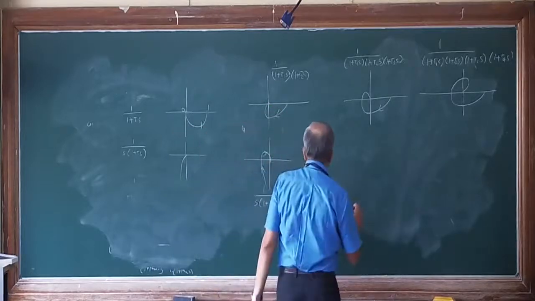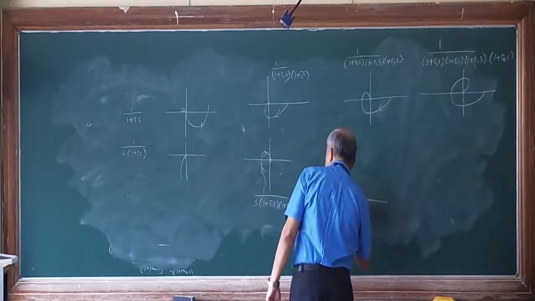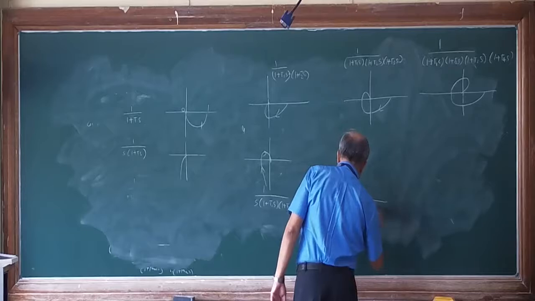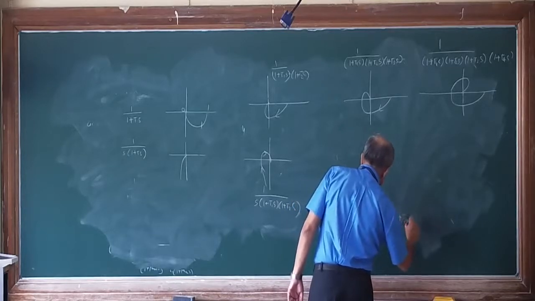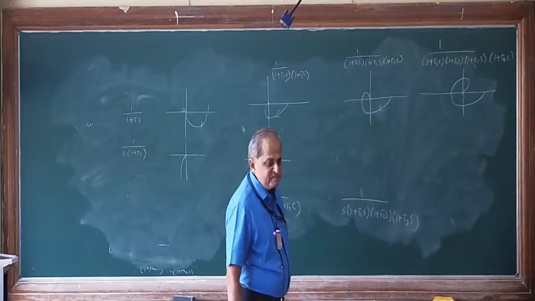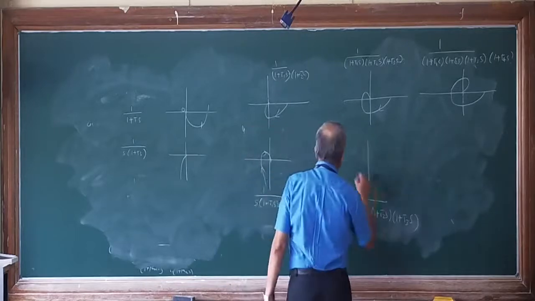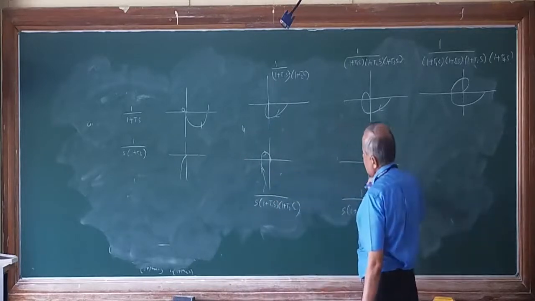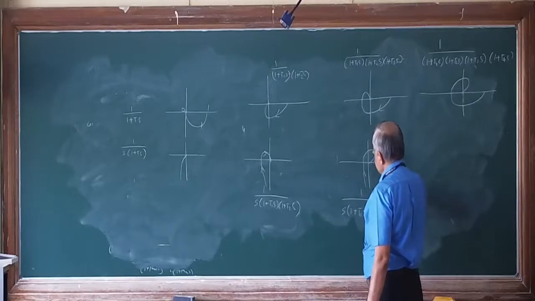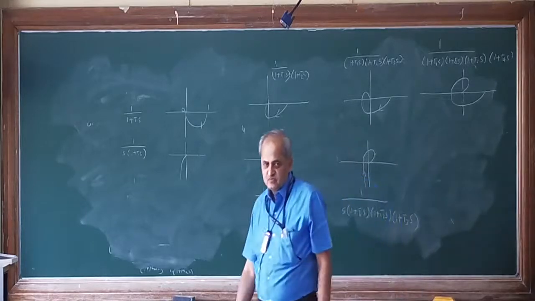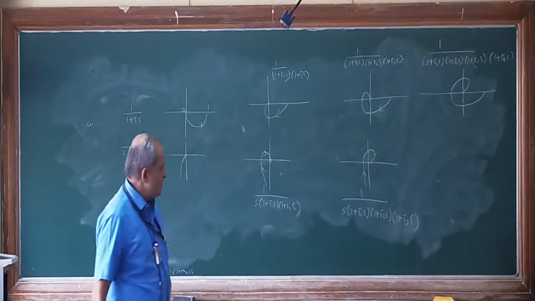Similarly, this problem is like this: s into 1 plus T1s, 1 plus T2s, 1 plus T3s. This problem will shift by minus 180. It will start here. It will cut here, cut here, cut here, like this. Shift by minus 180.